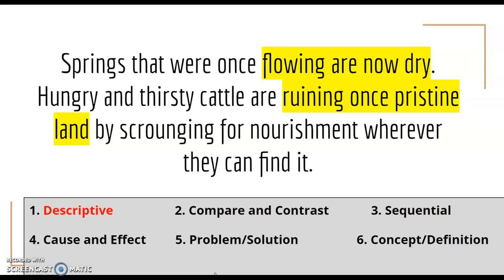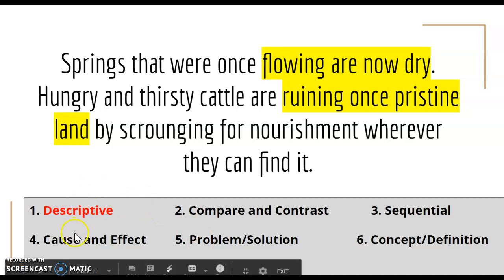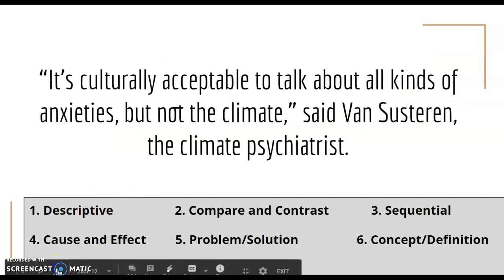So I could understand why you would choose cause and effect here because there is a springs drying up leading to cattle having to find nourishment wherever they can get it. But hopefully you were able to also see that there's some description going on with some of these rich sensory details. All right, let's try one more.